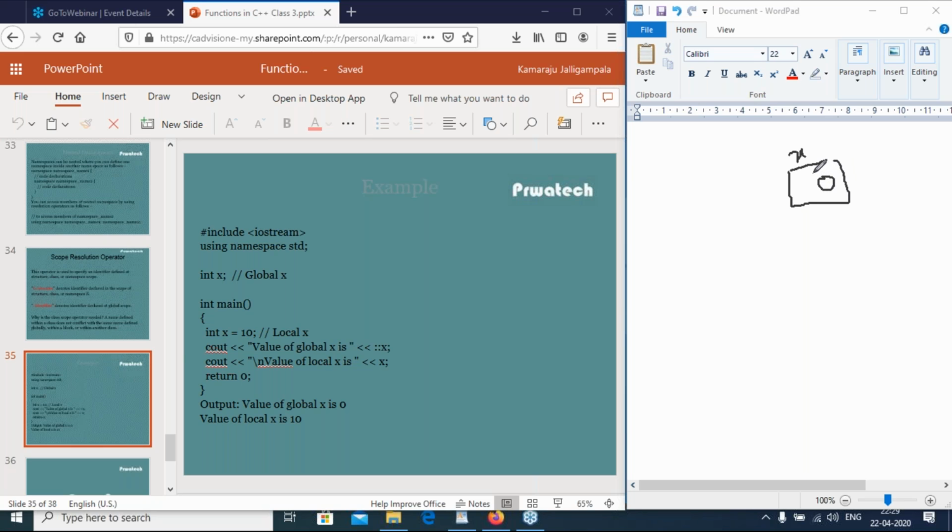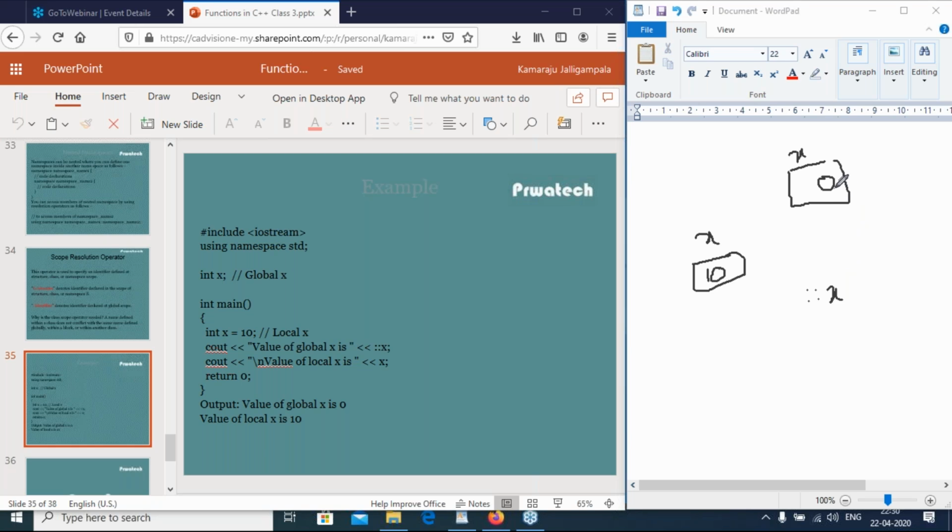Then I created another local variable x having the value 10. Now see, cout "value of global variable x is", then we use ::x.